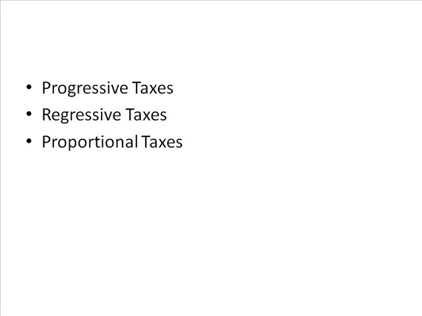Example, write this down, income tax. So if you make $100,000, you pay 10% income tax. If you make $200,000, you pay 20% income tax. So as you make more money, the tax rate that you experience goes up. Write this down, put a big star by it. This is the biggest way the U.S. redistributes wealth, progressive taxes. Progressive taxes are the biggest way the United States government redistributes wealth, trying to make it more equal in society.